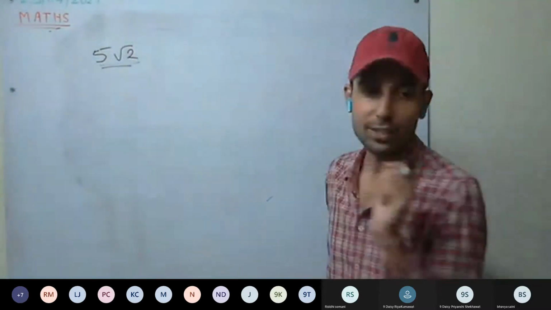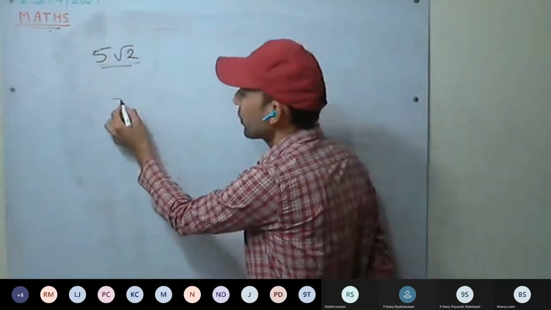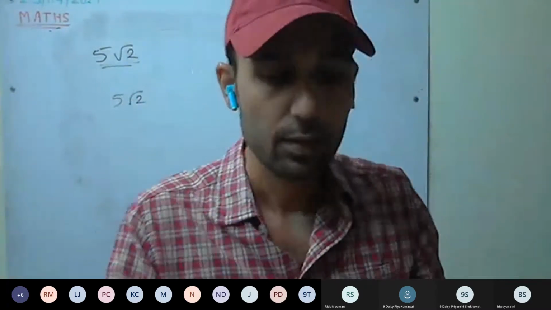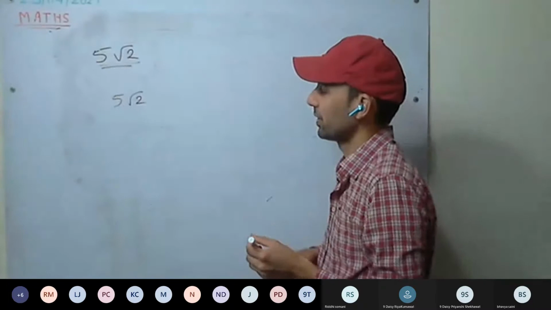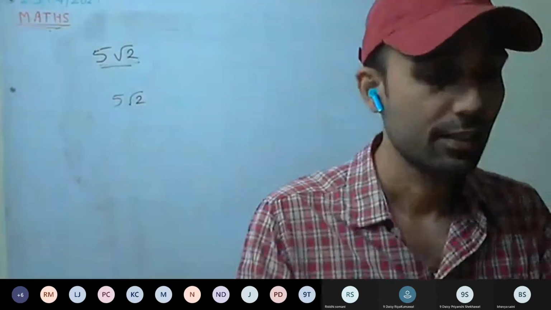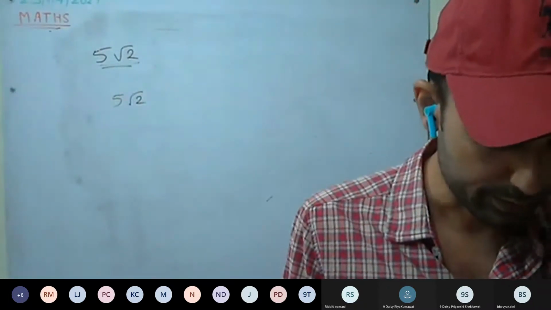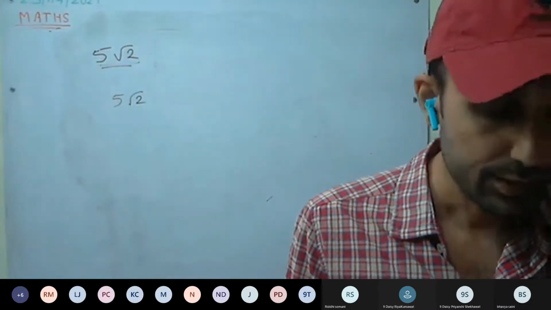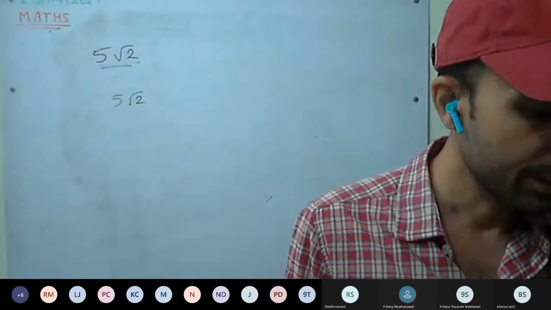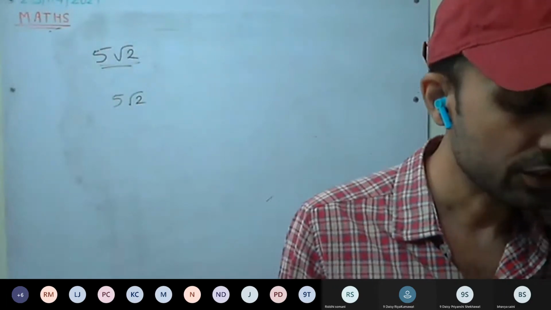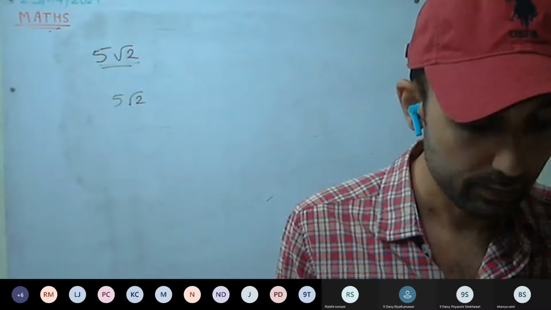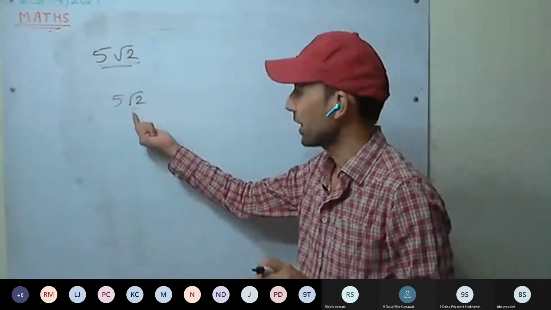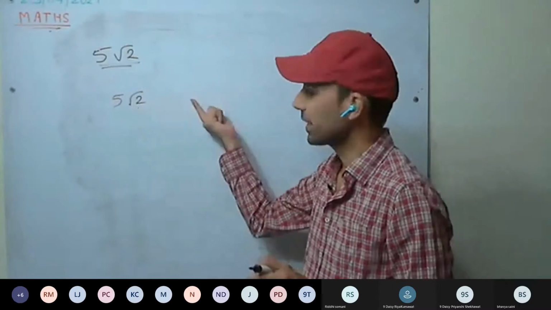Okay, so see here, listen again. 5 root 2, is it a rational number or irrational number? Irrational. It's irrational. So we have to make it rational. How can we make it rational? By multiplying this by something. It's a surd as well, or simply we can say irrational. It's a surd. So how can we make it rational?